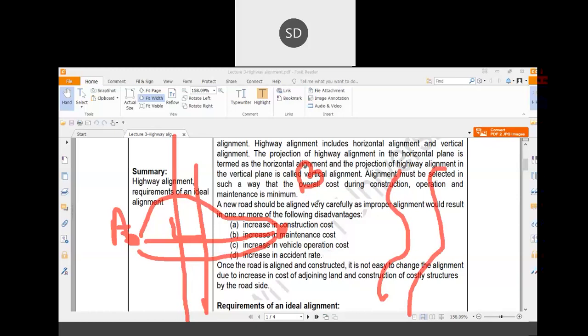Whenever you are constructing a bridge, generally you have to avoid a curved section of a stream or river. You should always construct a bridge on a straight path. These are the things you have to follow whenever you are choosing an alignment.